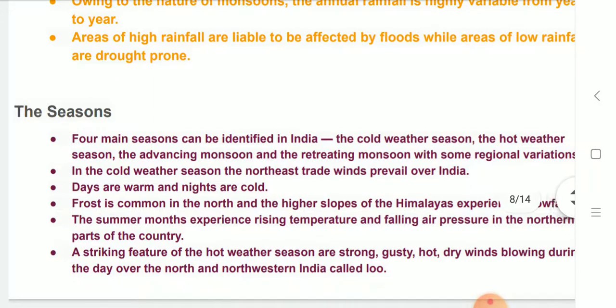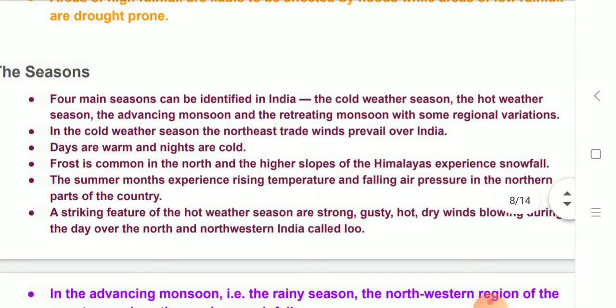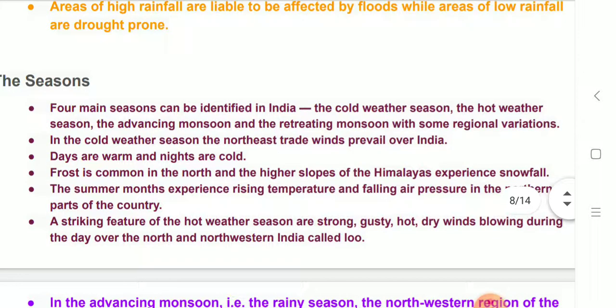Four main seasons can be identified in India: the cold weather season, the hot weather season, the advancing monsoons and the retreating monsoons. In the cold weather season, the northeastern trade winds prevail over India. Days are warm and nights are cold. Frost is common in the north and higher slopes of the Himalayas experience snowfall. The summer months experience rising temperature and falling air pressure in the northern parts of India.